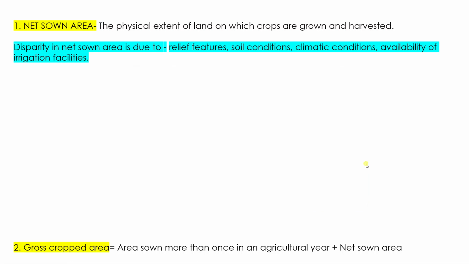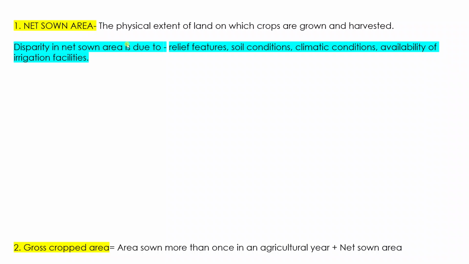Okay, so the first type of land area that is there in your book is net sown area. Now what do we mean by net sown area? So basically it is the physical extent of land on which crops are grown and harvested. Now what do we mean by that?